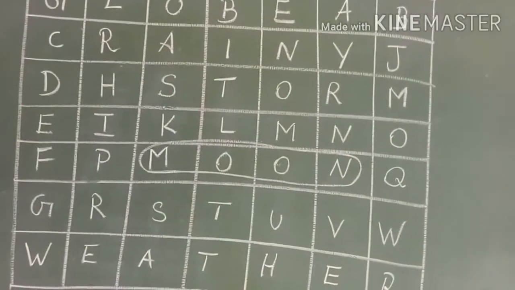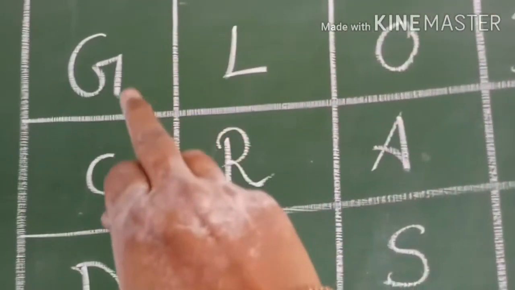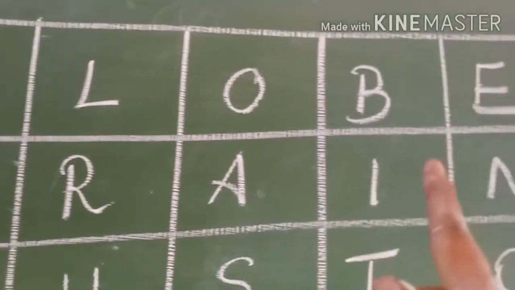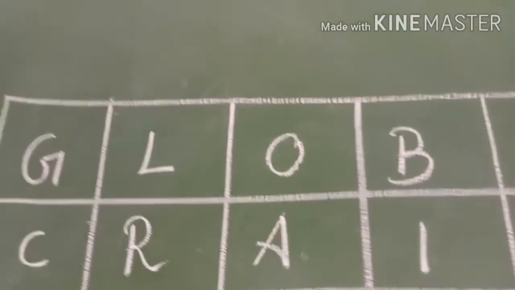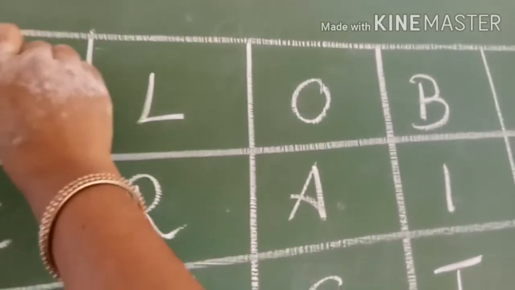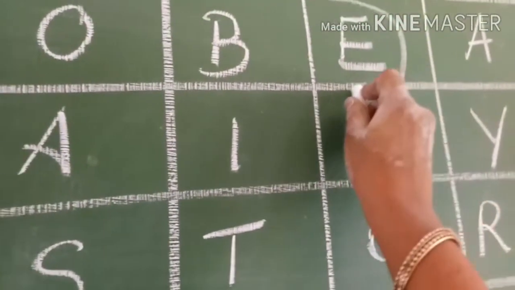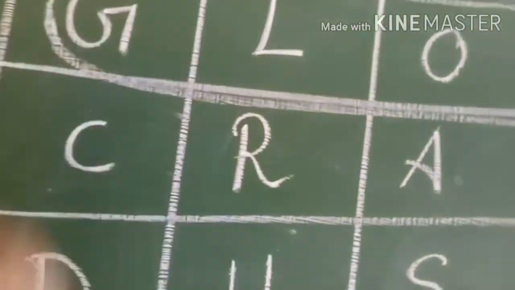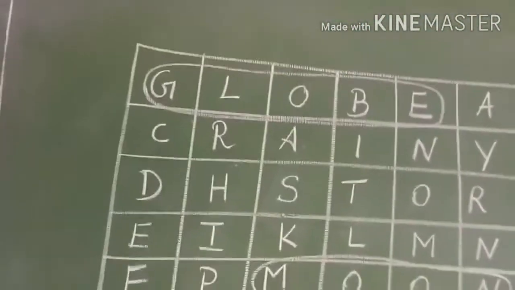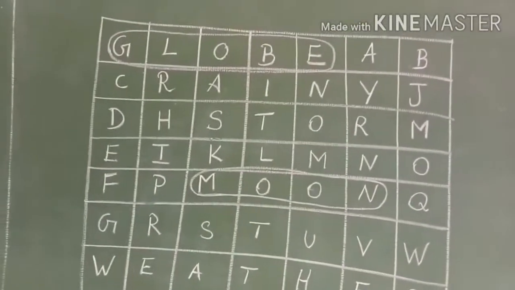G-L-O-B-E, globe. So what is the first letter of globe? G. So start from G children. G-L-O-B-E. Here is the answer, globe. So circle it. Start from G and finish with E. Globe. So globe is the model of the earth.